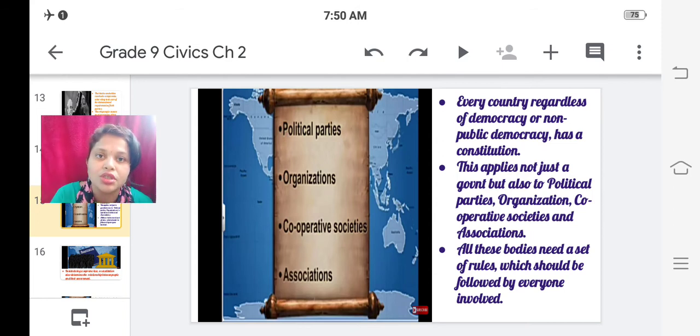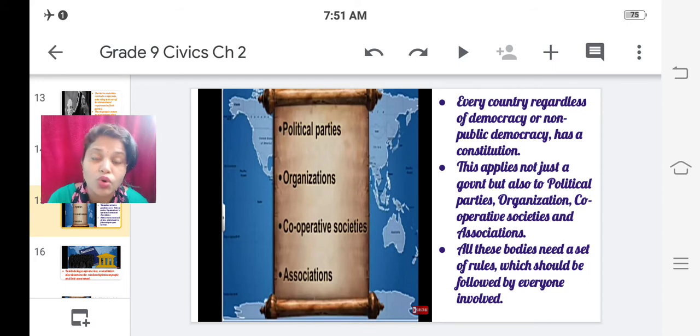So a constitution and its set rules apply not only to the government, but also to political parties, organizations, cooperative societies and associations. Each of these has its own set rules which the people involved in these organizations have to follow. Just as we, the citizens of India or South Africa, follow our own country's constitution, people involved in these smaller organizations also have to follow their set rules.